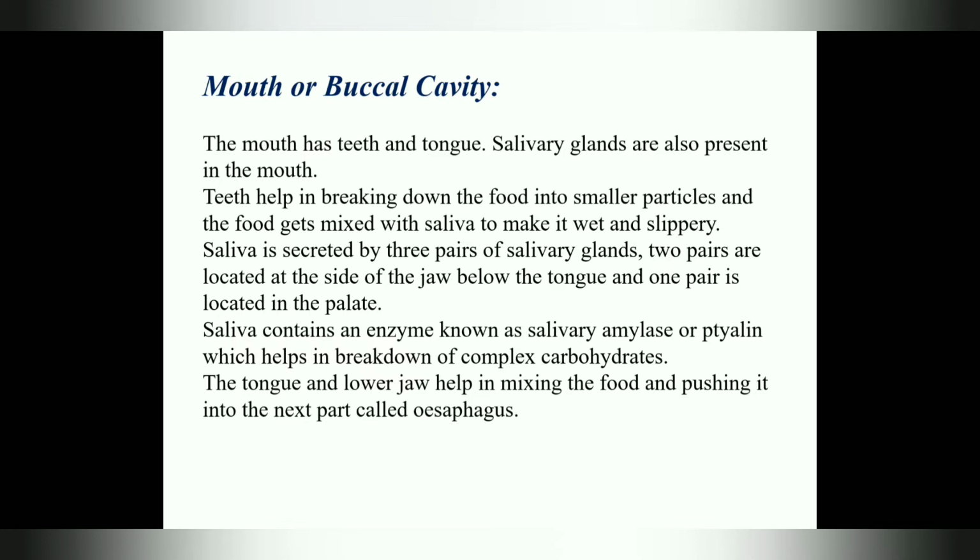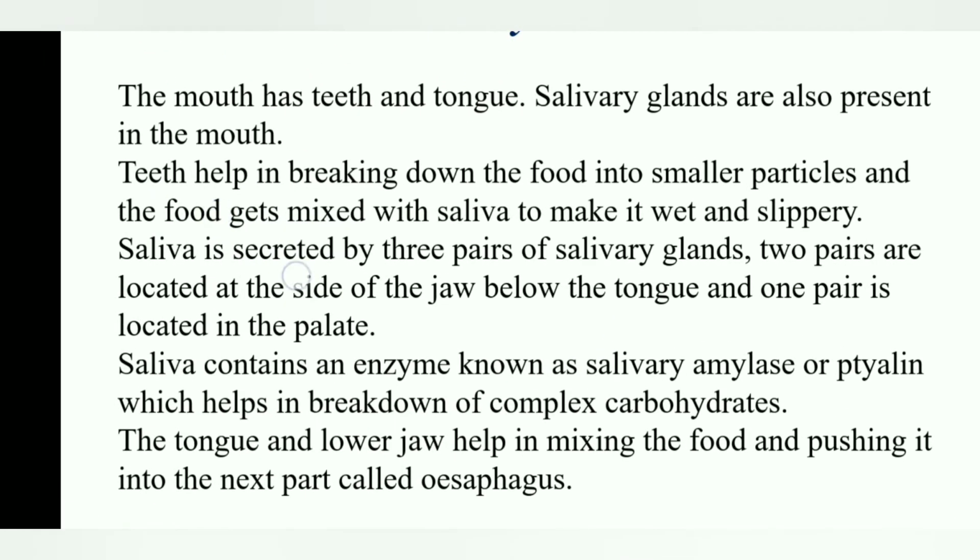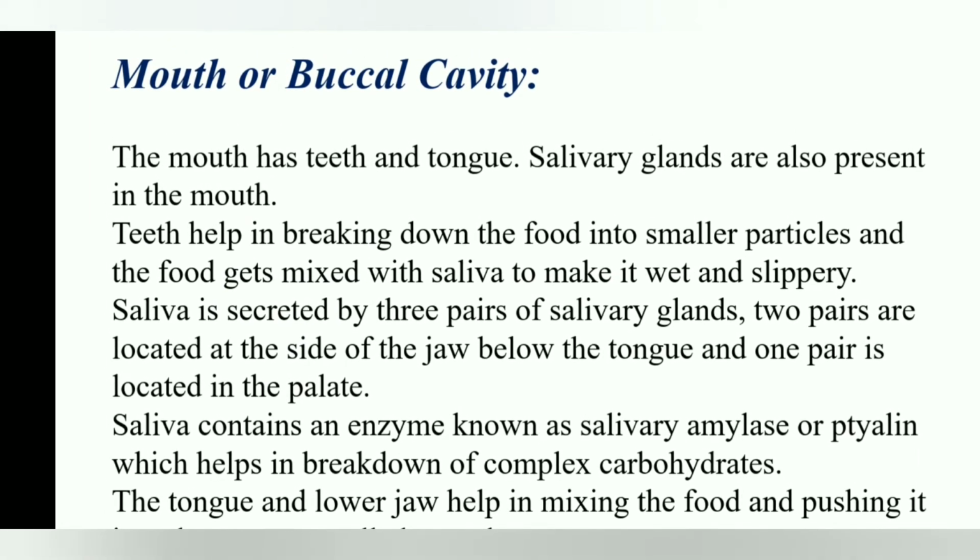Now coming first to the mouth or buccal cavity. So the mouth has teeth and tongue. In addition to this, we have salivary glands present in the mouth. As soon as the food enters the mouth, teeth help in breaking down the food into smaller particles and the food gets mixed with saliva to make it wet and slippery.